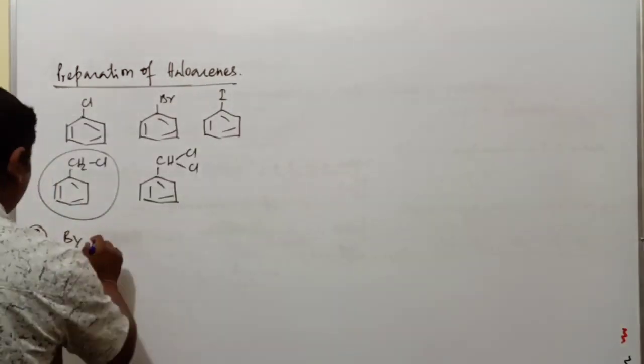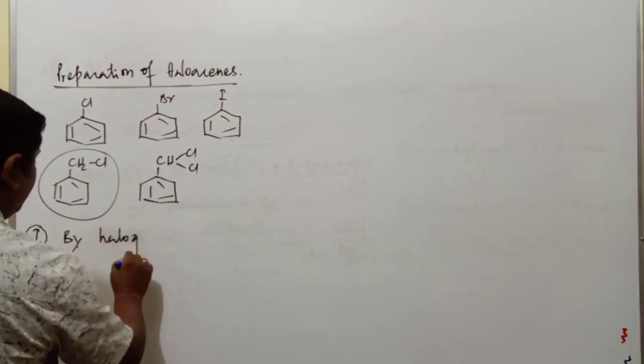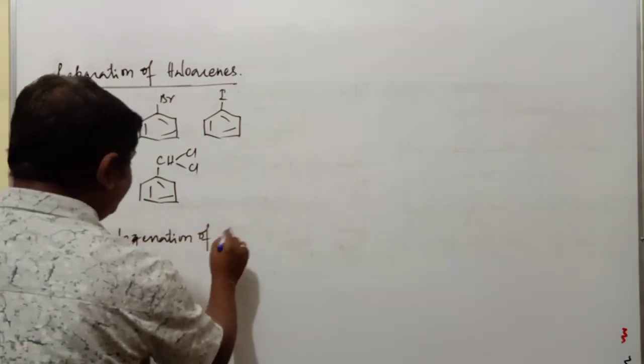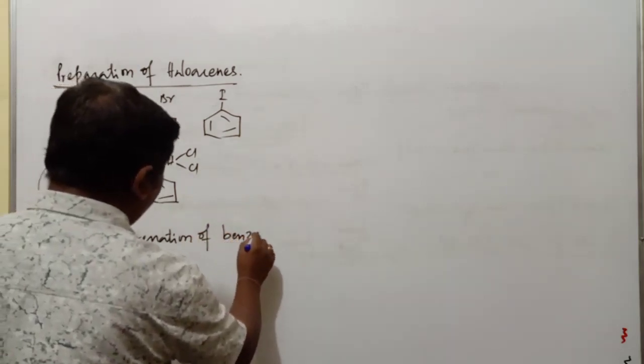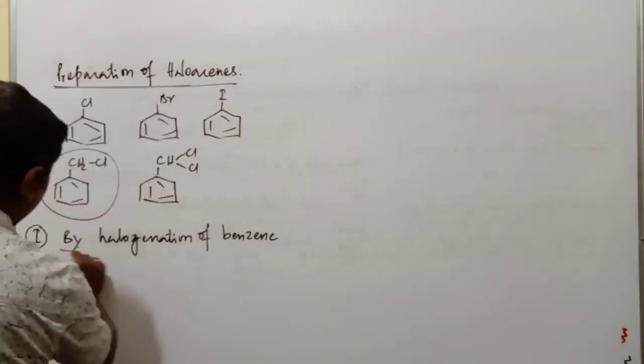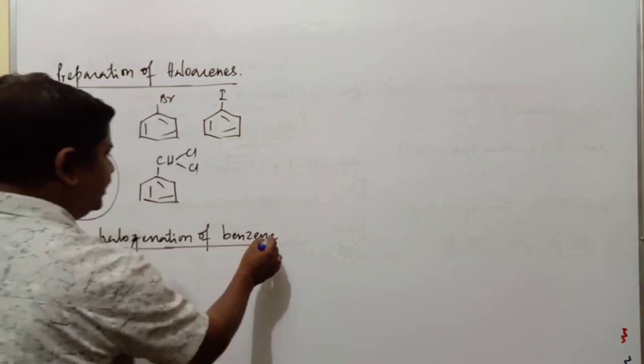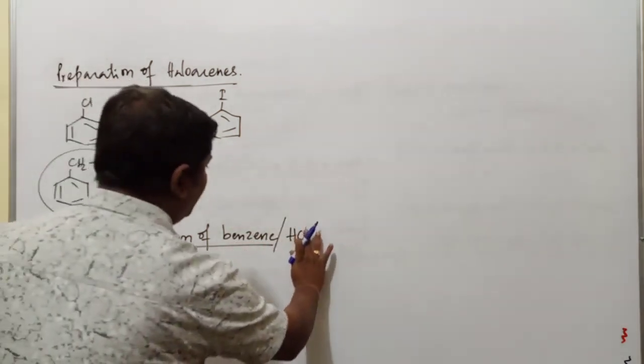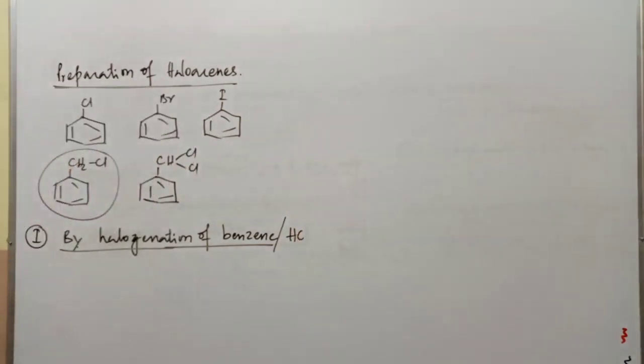This is by halogenation of hydrocarbon, or we can say benzene. Halogenation of benzene, or we can go with different types of substituted benzene, that is hydrocarbons.